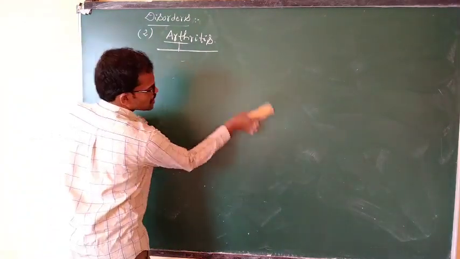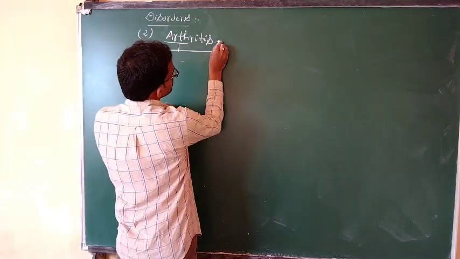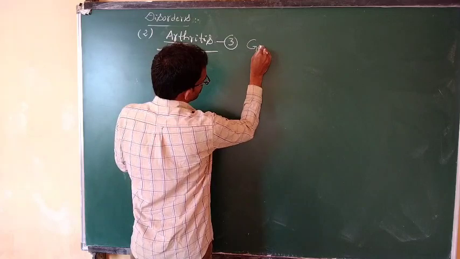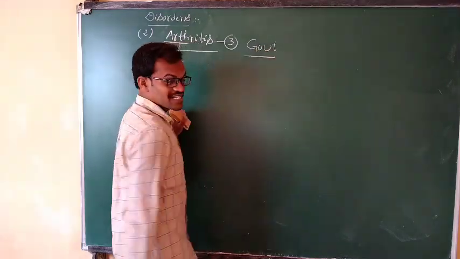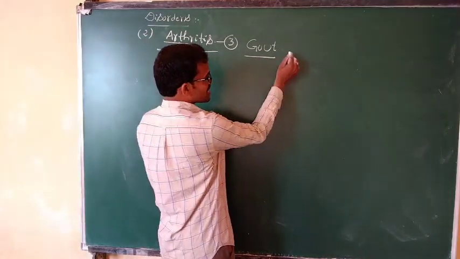Coming to the third arthritis. What is the third arthritis? It is gout.